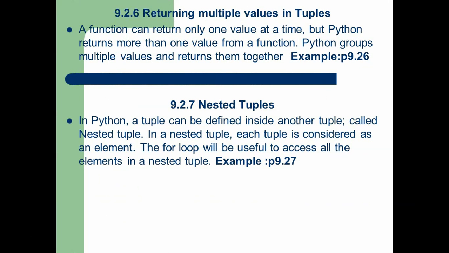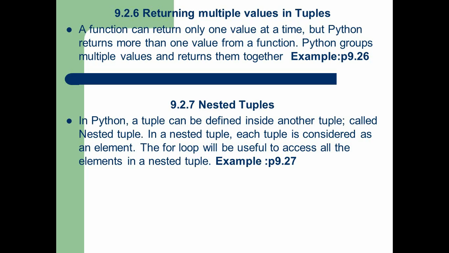tuple. Now we are going to discuss returning multiple values in tuples. Of course, we already discussed in functions that we can return a value to the outer program where the functions are called. So functions can return only one value at a time, but Python can return more than one value from a function. This is one of the most powerful features of Python. In other programming languages, functions can return only one value as an output. That means one return value. But in Python, a group of multiple values can be returned to the outer program,